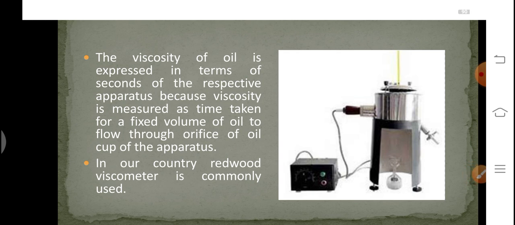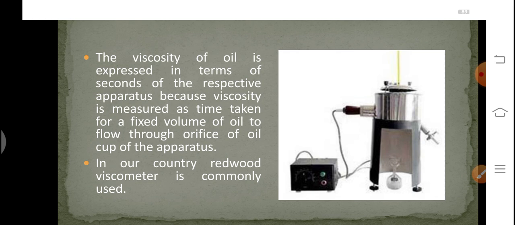We need to take a calculated quantity of oil into the oil cup of the viscometer. Then we need to increase the temperature at a uniform rate. For example, if we have taken a standard temperature gap of 5 degrees Celsius, then for each 5-degree rise in temperature we need to check the flow rate of the oil. We need to note down the time required for the whole quantity of oil to flow from the oil cup to the flask. This is how we check the viscosity of the oil in seconds.